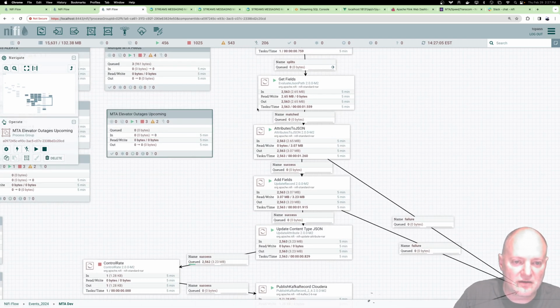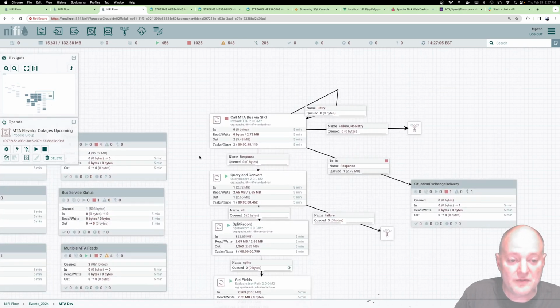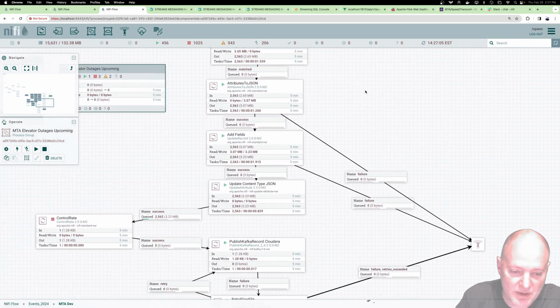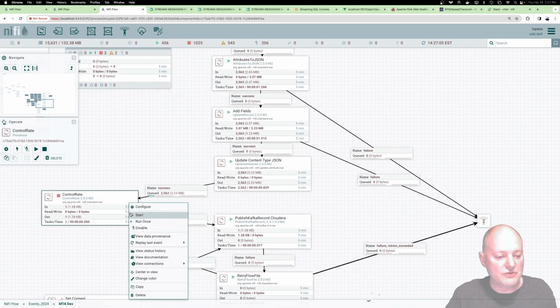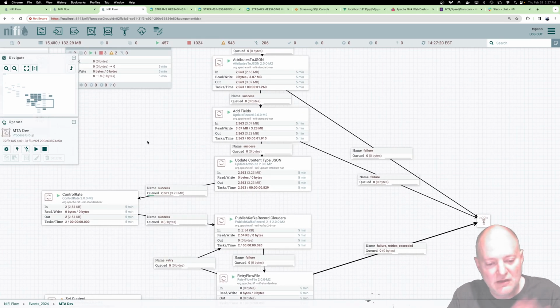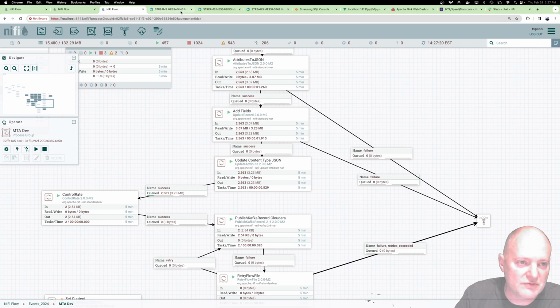Then over here, this is one of the ways to get the MTA bus feeds. This one's through SIRI. They have an interface just for Apple stuff that goes in a JSON format. Other ones we usually grab with GTFS, but that's fine. So we've got those three sources of data.